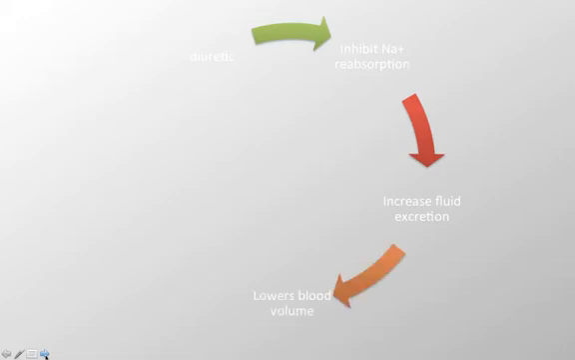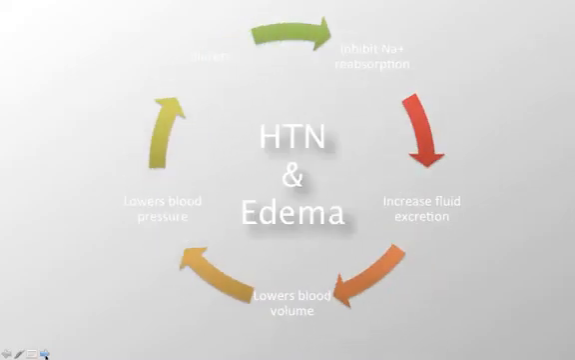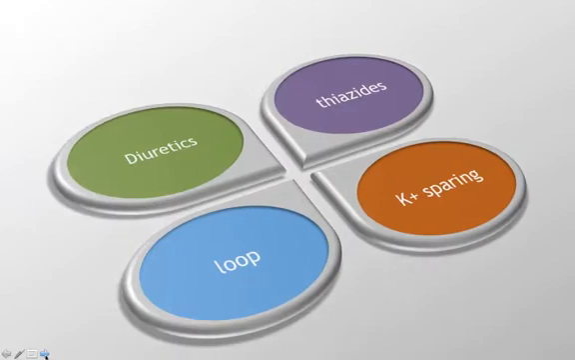Diuretics. Diuretics are a class of drugs that inhibit the reabsorption of sodium and chloride in the kidneys, resulting in an increase in excretion of fluid. This lowers blood volume and lowers blood pressure. They are used most commonly to treat hypertension and edema. The three classes of diuretics are thiazides, loop diuretics, and potassium sparing.